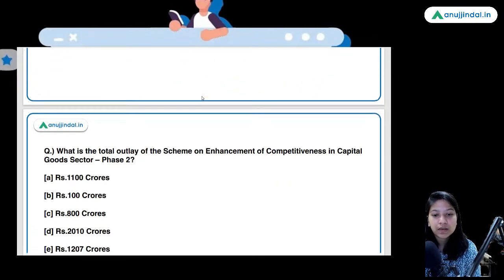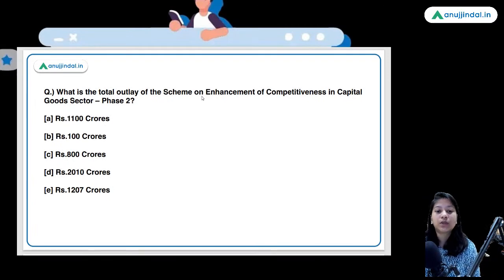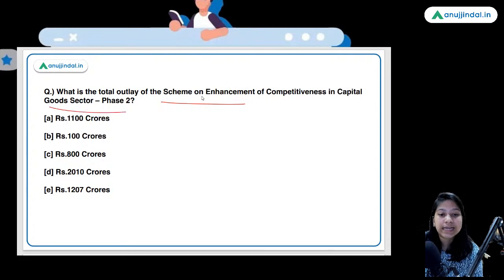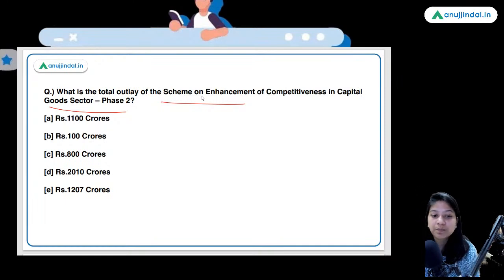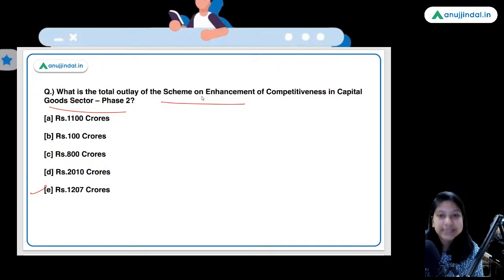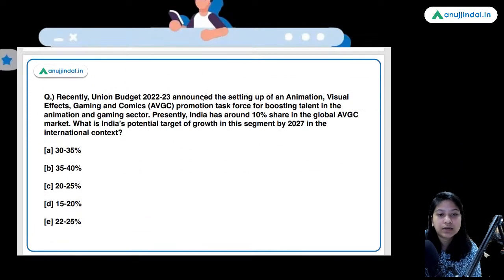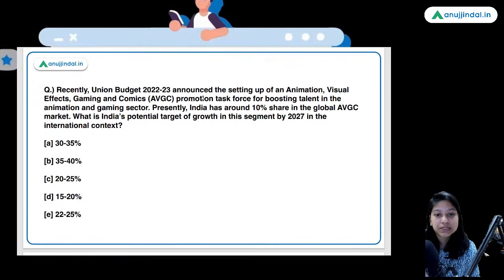Okay? Moving ahead, what is the total outlay of the scheme on enhancement of competitiveness in capital goods sector phase 2? So guys, what is the total outlay of this scheme? Here the right answer is option E, rupees 1207 crores is the total earmarked outlay of the scheme.